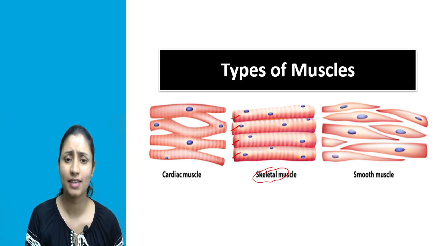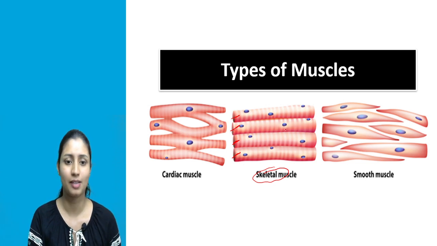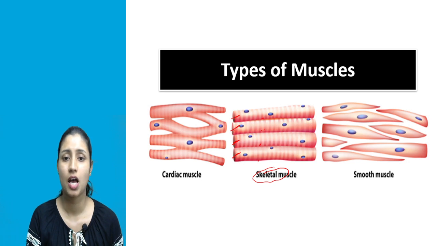Then, the second characteristic, the skeletal muscle cells are unbranched. Unbranched means they do not have any branching. And look at the structure here, all the 4 cells, this one, this one, this one, and this one. All 4 cells are plain, simple, flat cells. These cells do not have any branching. That's why the skeletal muscle cells are unbranched. So we have seen 2 points: skeletal muscle cells are cylindrical in shape, and the skeletal muscle cells are unbranched.